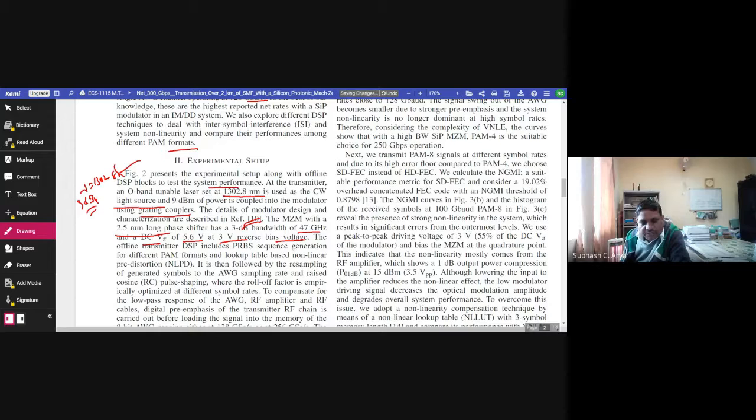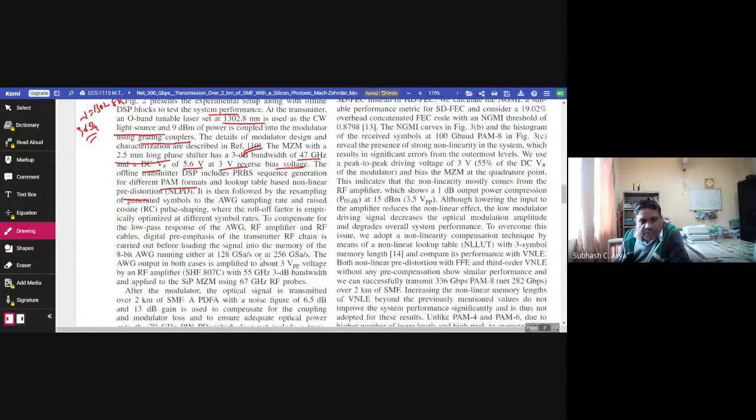The offline transmitter DSP includes a PRBS sequence generator for different PAM formats and a lookup table based nonlinear pre-distortion. It is then followed by resampling of the generated symbols to the AWG sampling rate, that is the arbitrary waveform generator sampling rate, and raised cosine pulse shaping, where the roll-off factor is empirically optimized at different symbol rates.